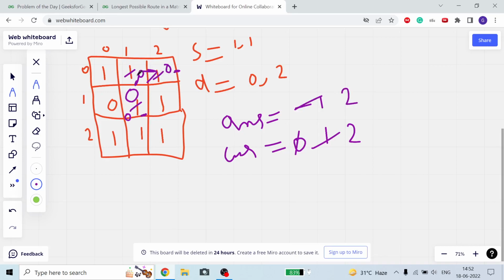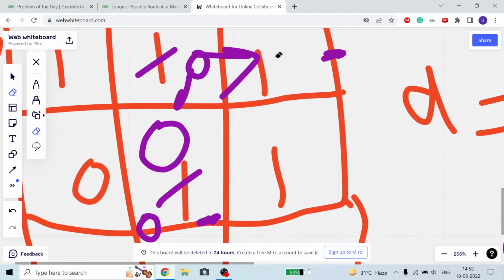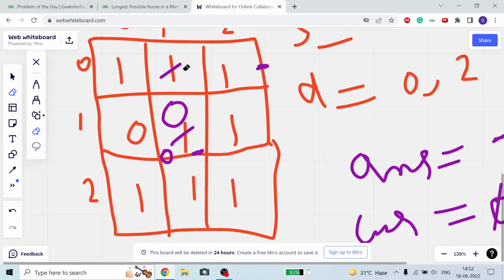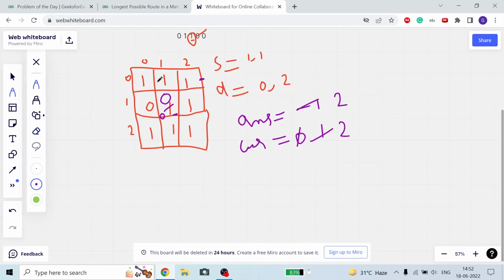Then from this one we reverse back to 2. Then now we reverse back. From here we come back. Okay, now we are currently at here. Now we go here, we already went there, we cannot go up, we cannot go down. So we have traversed completely. Now we cannot traverse, so our current also updates to 0, so our current value became 0 again.